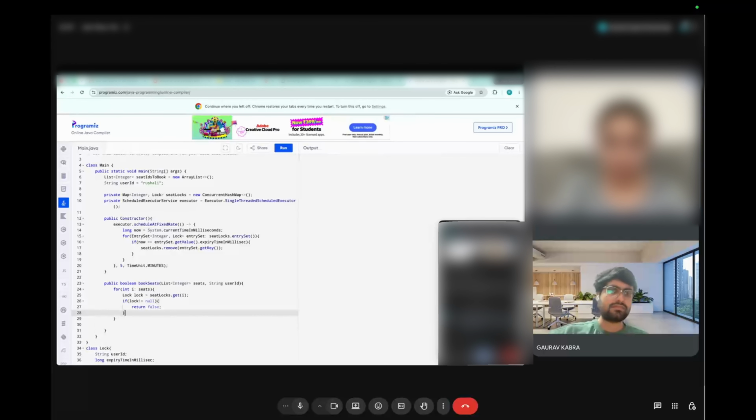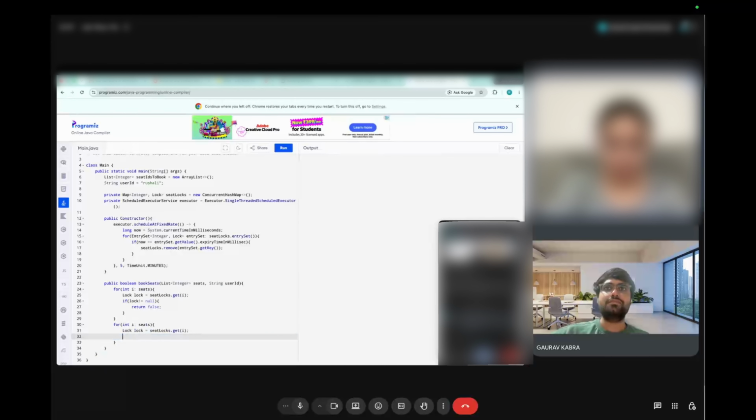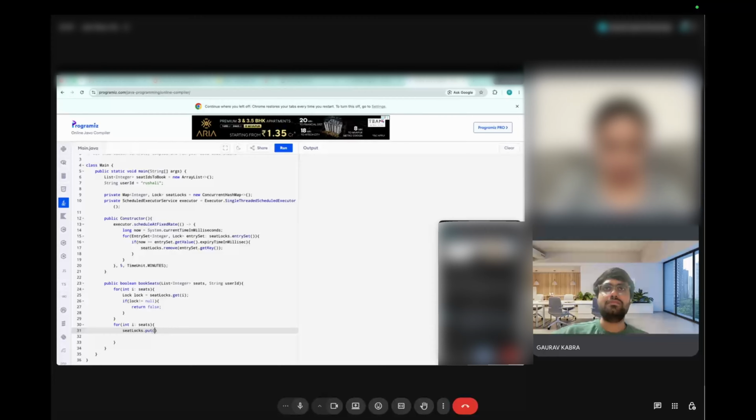So instead, I'm thinking of doing it outside the for. If it is coming here successfully, that means all are available. I'll just do a for again and just add it here. Seat locks dot put. Again, this System.currentTimeMillis will come up. Okay.